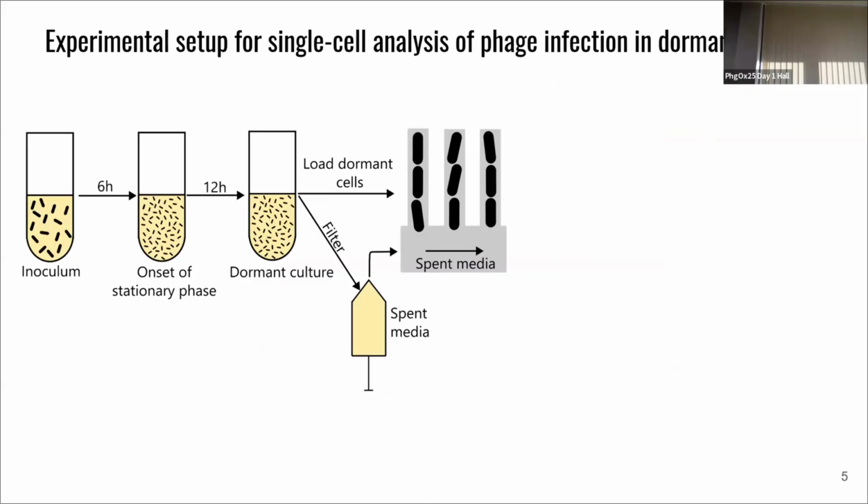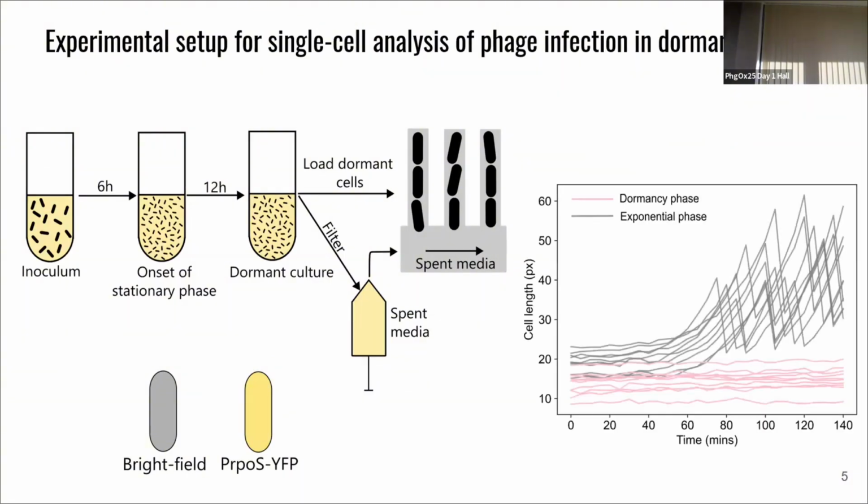The depleted media is spiked with T7 and flown in. And we collect time-lapse images, and namely 2 pieces of information are collected. One is the bright field image, and two is the YFP expression, which tells you about the stress response activity of the cell. So if the cells light up, it means that they are under stress. And here, the gray curves show you what the cell length looks like when the cells exit dormancy and enter exponential phase, where they grow exponentially and divide.